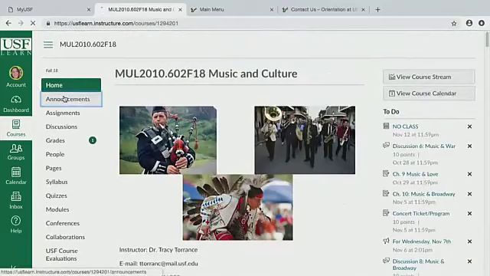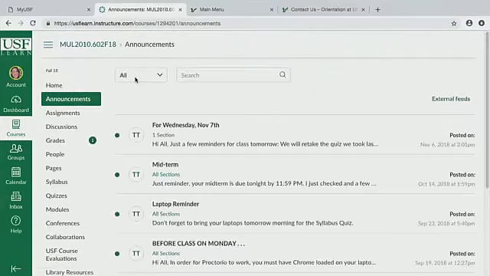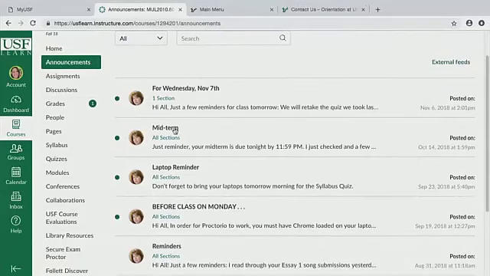And so now we're going to go to announcements. Announcements is where your professor will talk to you about anything that's going on. As you can see, my professor emailed us about what we have. We have a retake for a quiz, or they'll just be talking about our midterm is due, things like that. That's how your professor will talk to you and let you know things that are going on in the class, and just let you know what's happening.